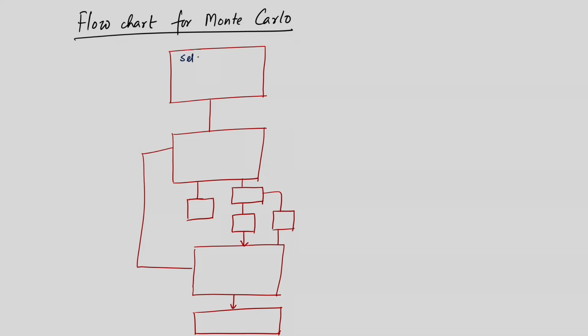So, set up an initial configuration to define H, and you can set a counter here. Okay. Then you come to this one and then you say that flip a spin